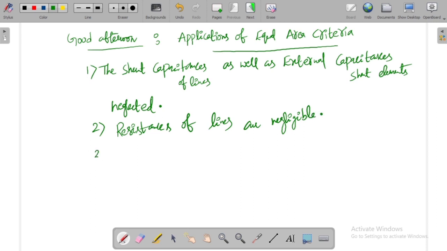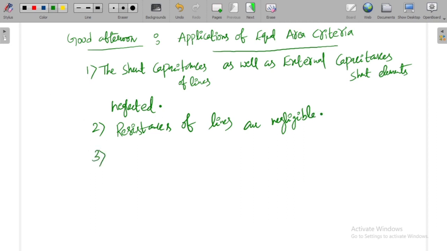And the third thing is that the internal voltage of the synchronous generator. What is the internal voltage of the synchronous generator?